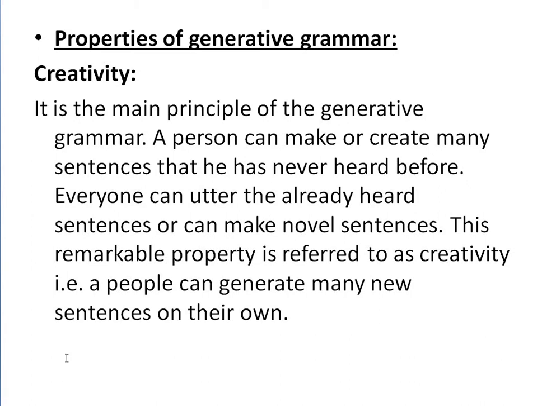Some of the properties of generative grammar are, the first one is creativity. It is the main principle of generative grammar. A person can make or create many sentences that he has never heard before. Everyone can utter already heard sentences or can make novel sentences. This remarkable property is referred to as creativity. That is, people can generate many new sentences on their own.